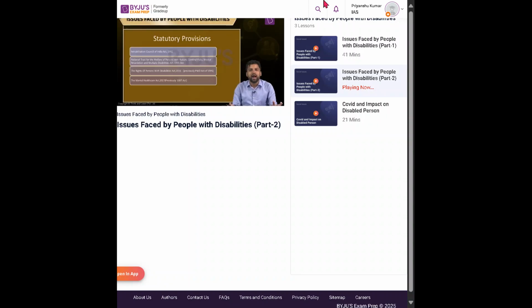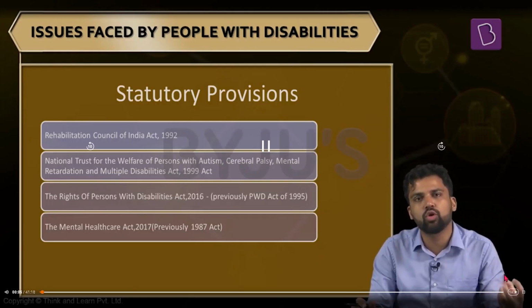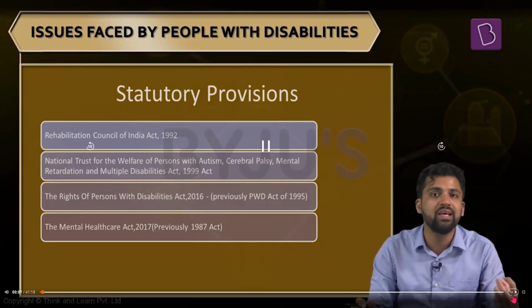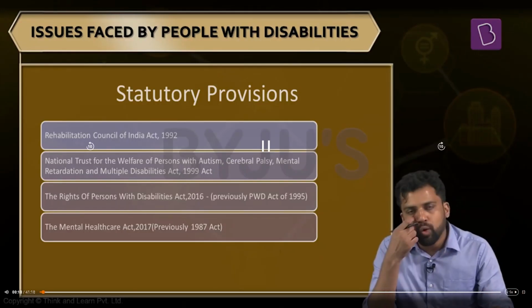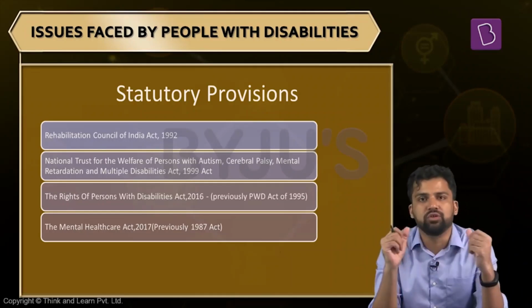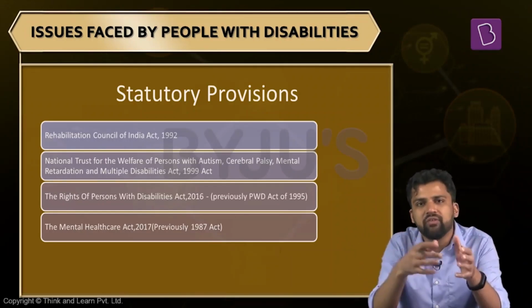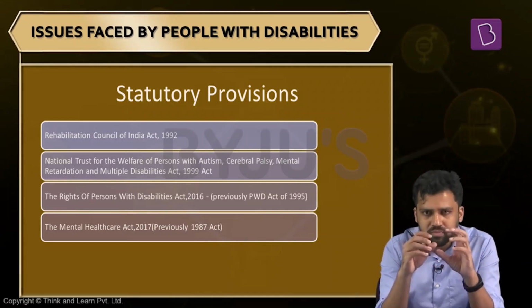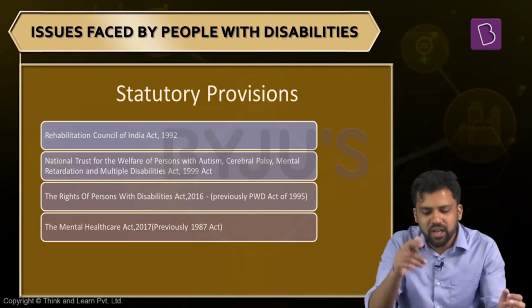Now, we will look at some provisions for people with disability. What are some constitutional safeguards, or what are some legal safeguards for people with disabilities? In our constitution, we do not have any explicit provision for people with disability, but we have many legal provisions. Also, many times, for example, the right to life has been interpreted in favor of people with disability. So implicitly, there have been different judgments related to people with disability. But explicitly, we have some statutory provisions.